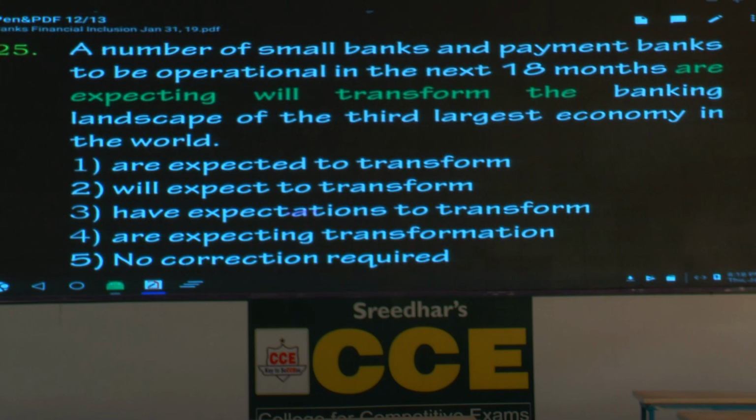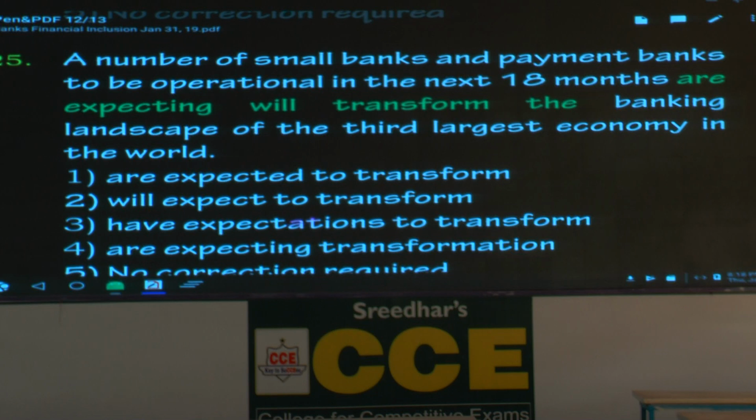Now question number 25. A number, please underline the phrase a number. What is the difference between the number and a number? The number, singular, very good. A number, plural. Very good, excellent. A number of small banks and payment banks to be operational in the next 18 months. Here, that are to be operational in the next 18 months. That are understood. To be operational in the next 18 months, are expecting will transform the. Does it sound grammatically correct? Please mark it wrong. The given expression is not correct.